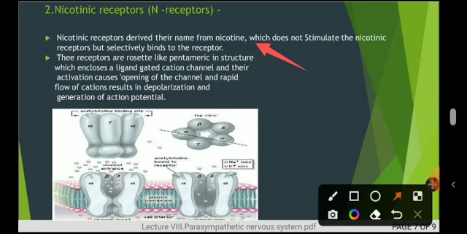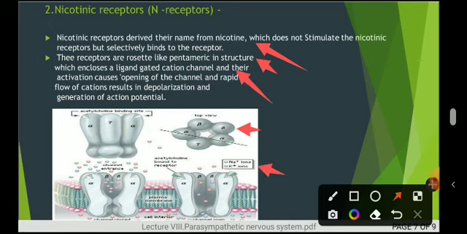So there is a specific role regarding this receptor: these receptors do not stimulate the nicotinic receptors, they bind only. Next, these receptors are rosette-like, as I shown in this figure, like a rose flower, and have a pentameric structure. Pentameric means only 5 petals. So this rosette-like pentameric structure encloses ligand gated calcium as well as potassium channels.